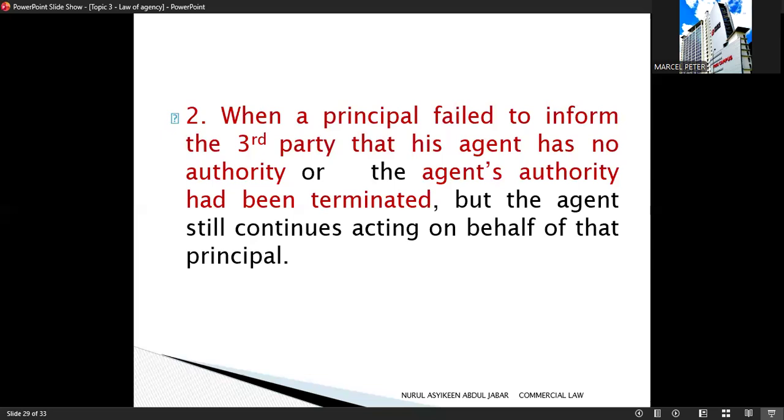Next, the second situation of agency by estoppel. Agency by estoppel also arises when the principal fails to inform the third party that the agent has no authority or the agent's authority has been terminated, but the agent continues to act as if he still has authority on behalf of the principal. Because the third party is not informed, the third party honestly believes the agent still has authority and enters into a contract based on that belief. In this situation, the principal is estopped from denying the agent's authority, and the principal is liable for the contract. This rule exists to protect the third party.